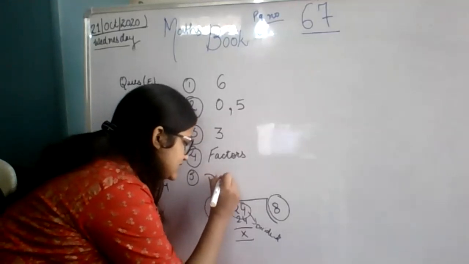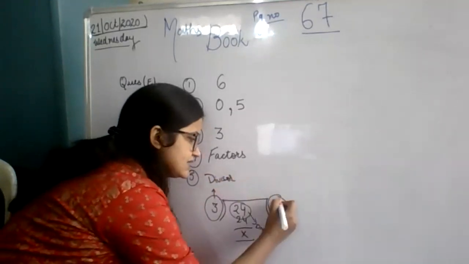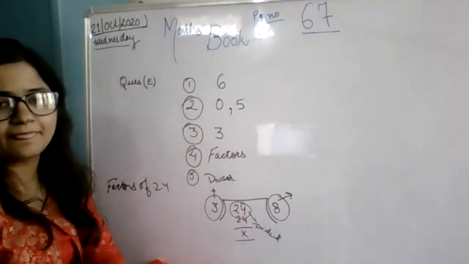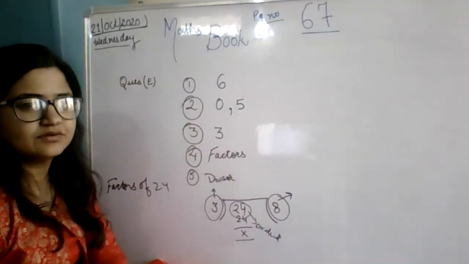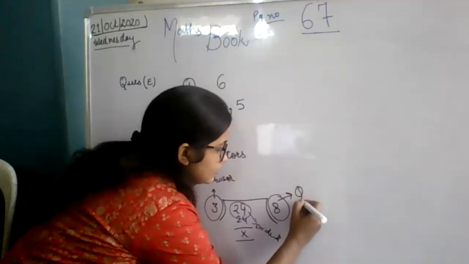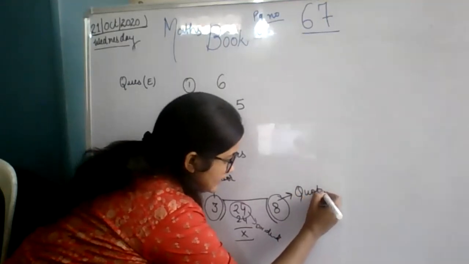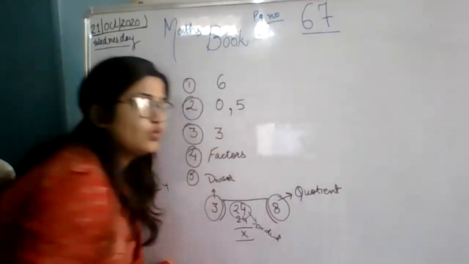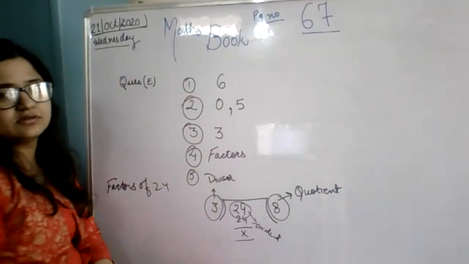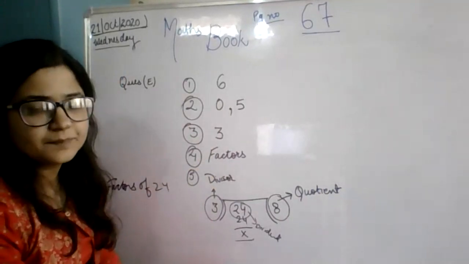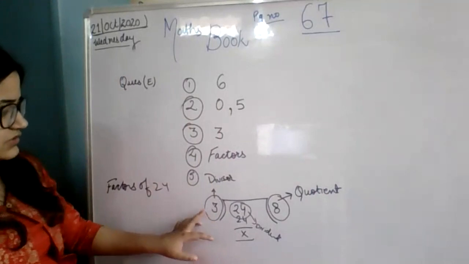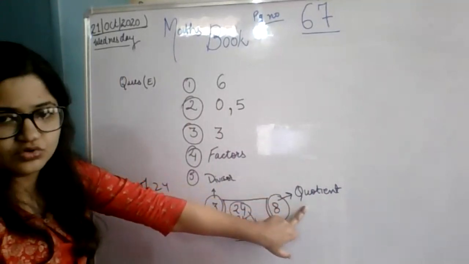Yes, very good, it is the divisor. And what is this 8? Quotient. Say quotient. Yes. So this is the divisor and this is the quotient.